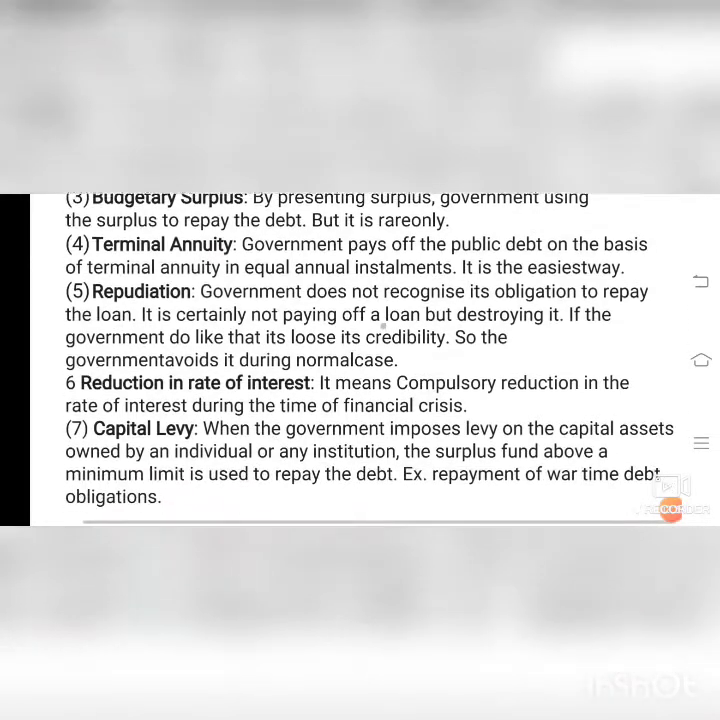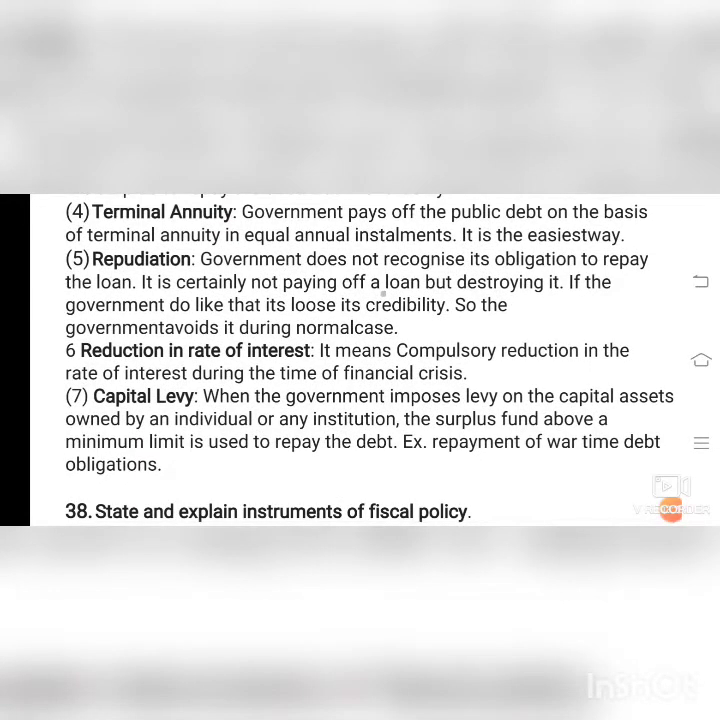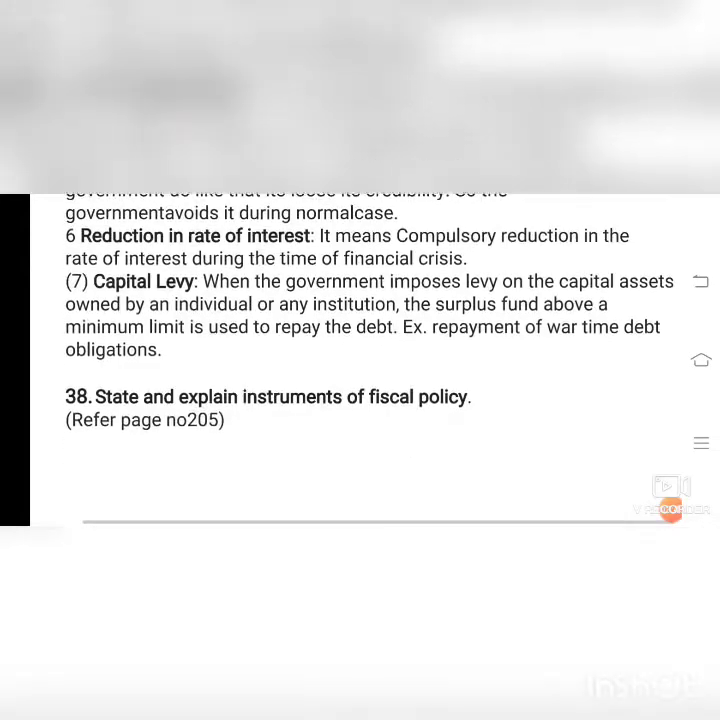Capital levy. Levy means when the government imposes a levy on the capital assets owned by an individual or institution, the surplus fund above a minimum limit is used to repay the debt. Example, repayment of wartime debt obligations. All these debts will be repaid.